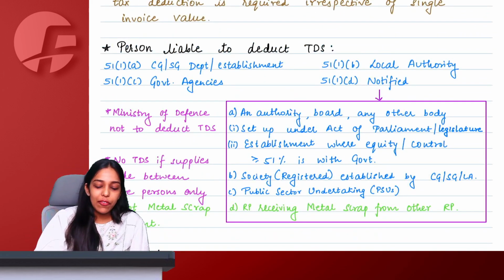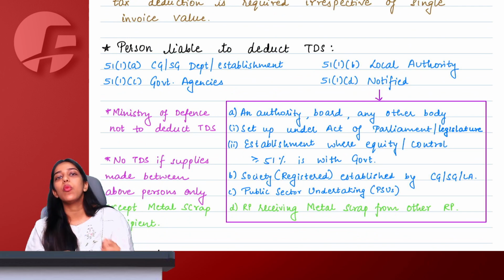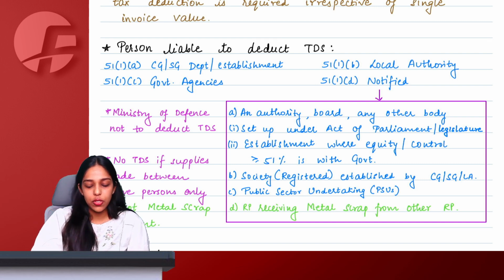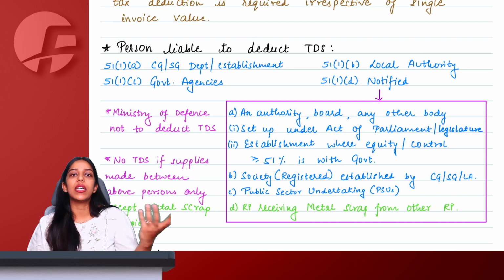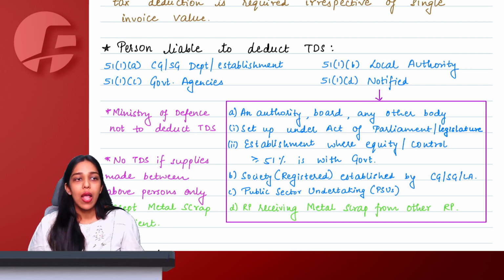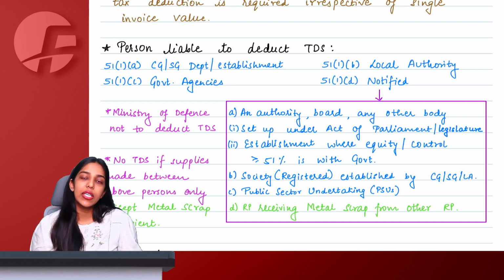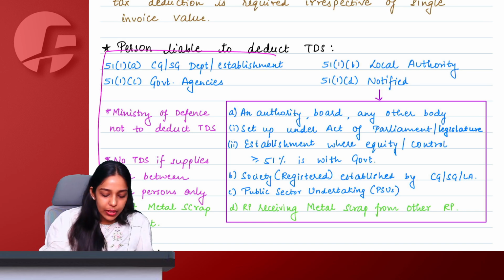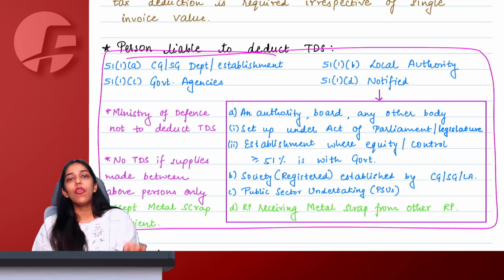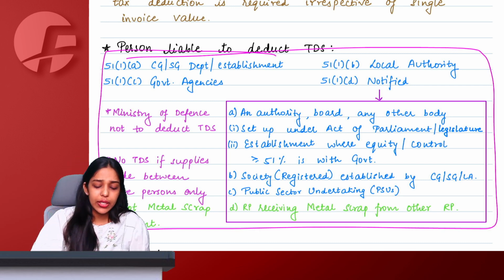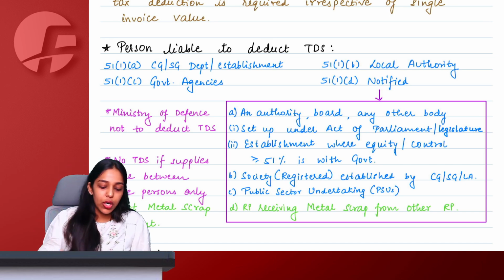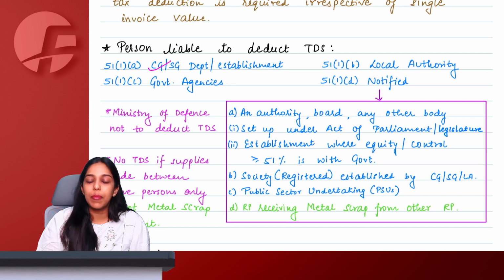Okay ma'am. Ma'am, every person who purchases something worth 2.5 lakh or greater is going to deduct TDS? The answer is no. It's possible you might have purchased a television or a fridge of 3 lakh rupees, but have you ever deducted anyone's TDS? No ma'am. Why? Because government has specified some category of people only who will be liable to deduct TDS while receiving supplies greater than 2.5 lakh rupees. So here ma'am, first is central government, state government, department, establishment, government agency, local authority.